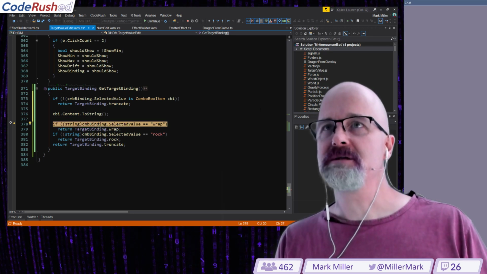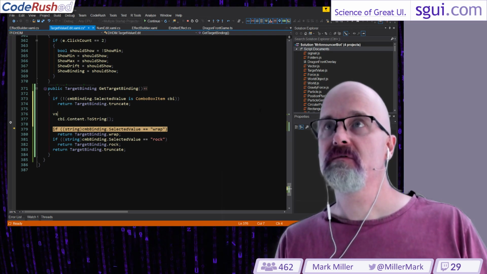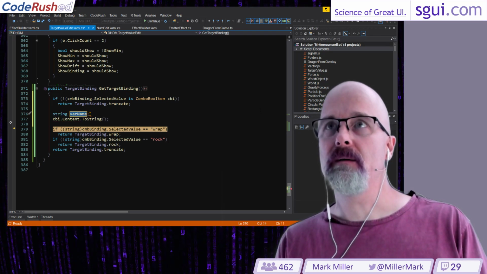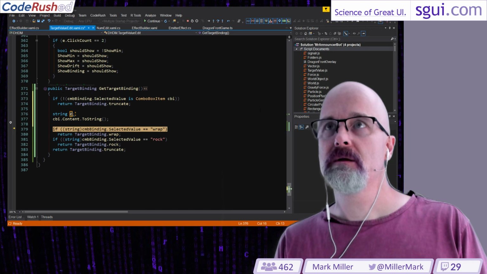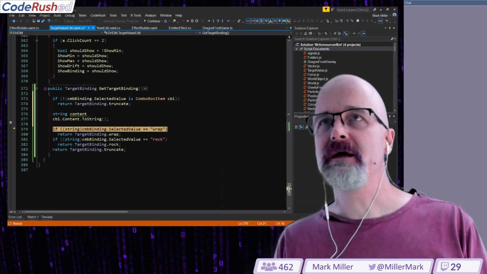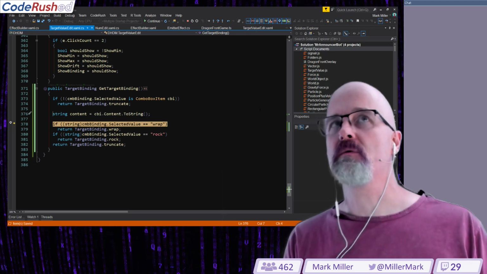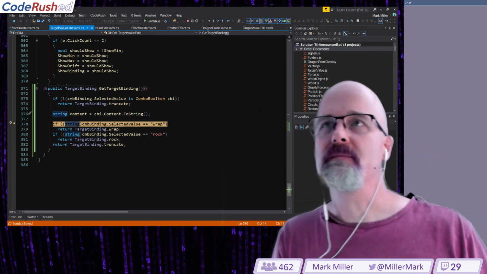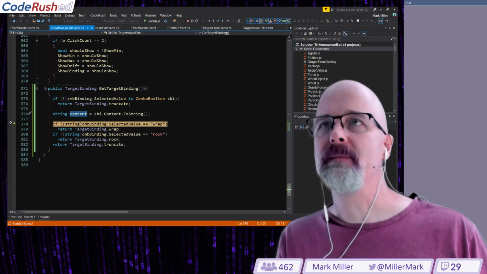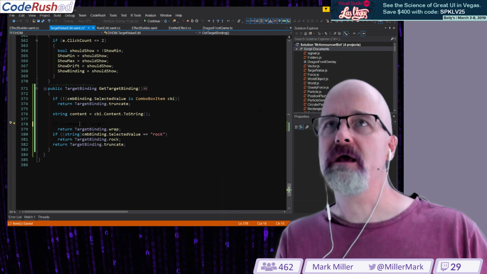All right, so then we're going to say our content. There's probably a much smarter way to do this with a combo box item. It's just now occurring to me. What I'm doing is probably insane if you're really familiar with WPF, which I am, admittedly, not. So I am trying this to see if this will work. But hopefully edit and continue will help me with this.